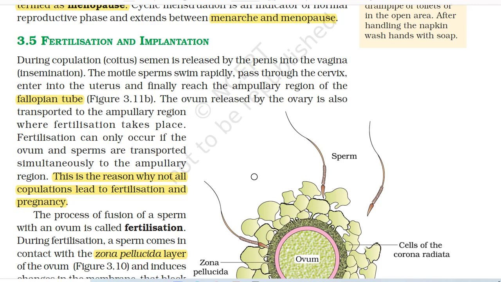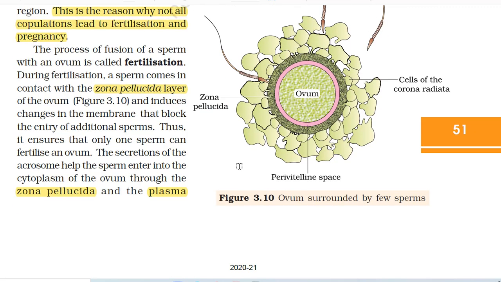Fertilization can only occur if the ovum and sperms are transported simultaneously to the ampullary region. This is the reason why not all copulations lead to fertilization and pregnancy. The process of fusion of a sperm with an ovum is called fertilization.